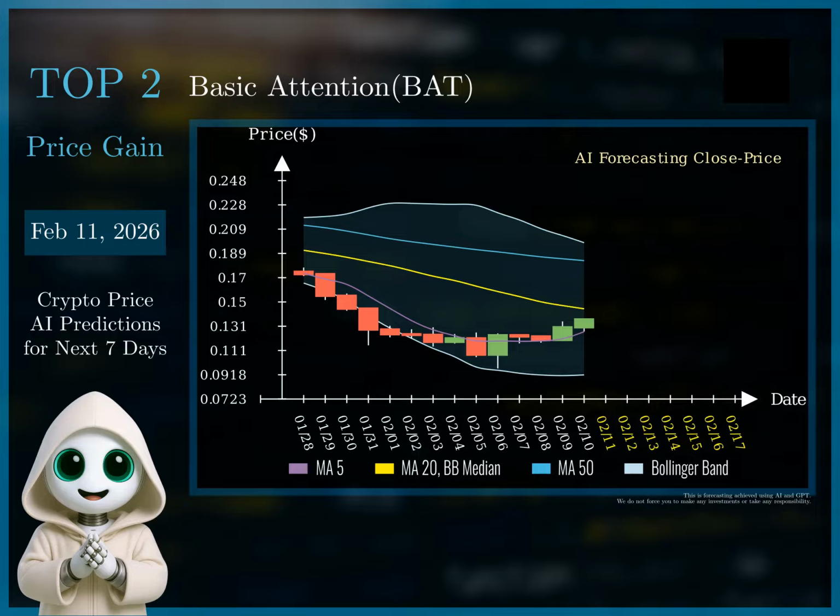Therefore, I recommend a short selling strategy with a focus on capitalizing on the continued downward trend. My strategy involves entering a short position at $0.136. The stop loss will be set slightly above the upper Bollinger Band at $0.145 to protect against a potential short-term bounce. The initial target price is set at $0.118, coinciding with the support level.